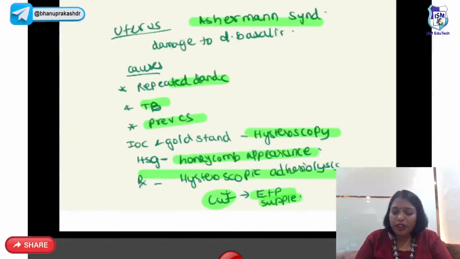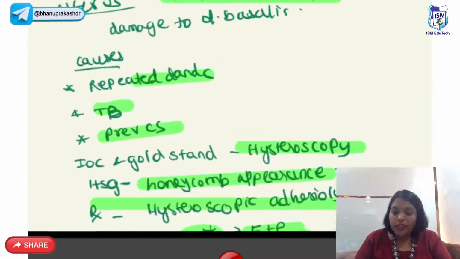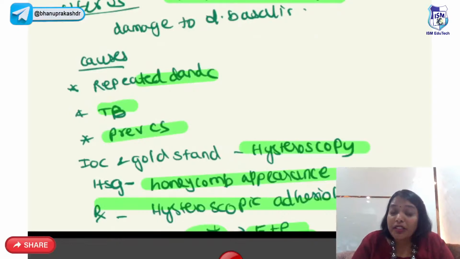So now coming to the uterus. So in uterus, we mainly have Asherman syndrome. So what is Asherman syndrome? Asherman syndrome is the damage to decidua basalis. And due to the damage to decidua basalis, there will be adhesion of the anterior and posterior wall of the uterus. It can be due to repeated D&C, overzealous D&C, previous cesarean section and tuberculosis.